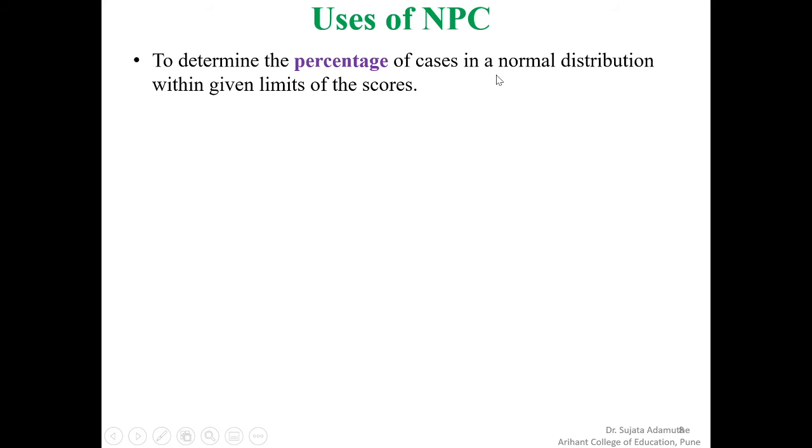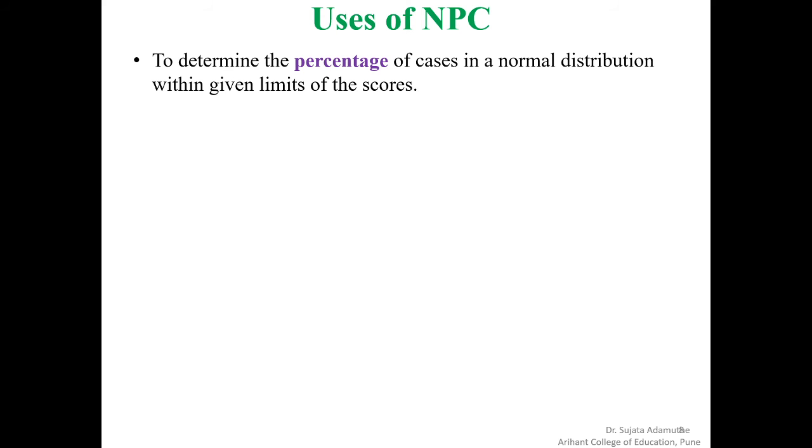To determine the percentage of cases in a normal distribution within given limits of the scores. Suppose the scores are given, and we require the number of students who fall in the area from the score 40 to 50.